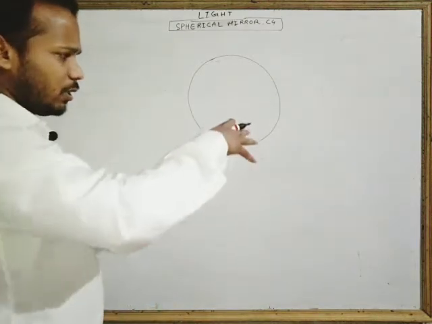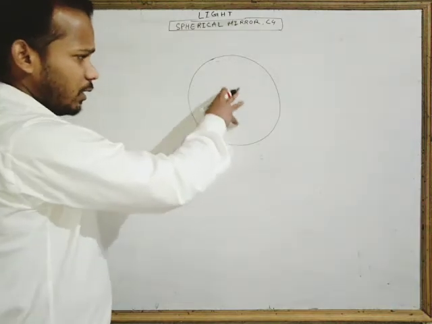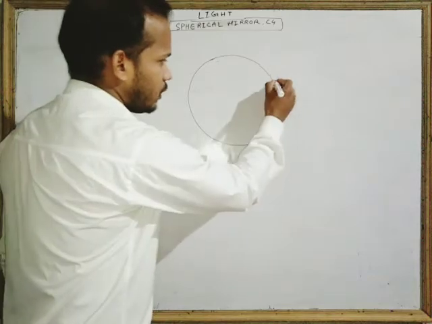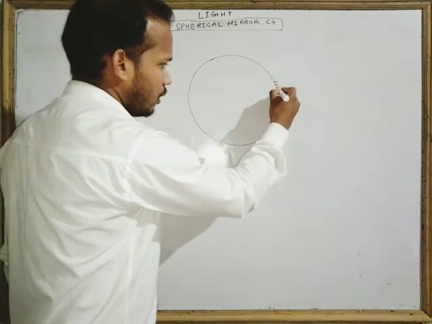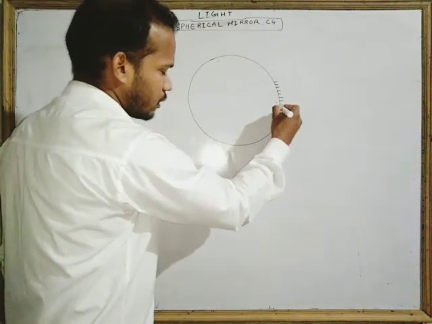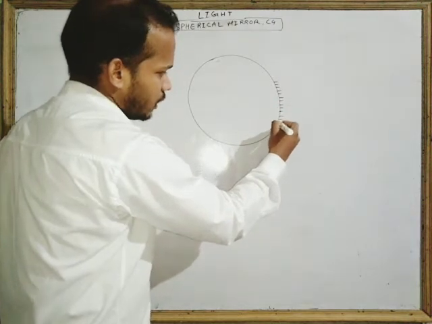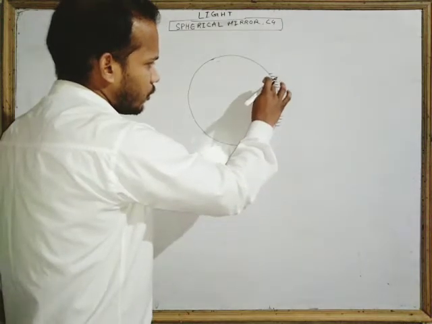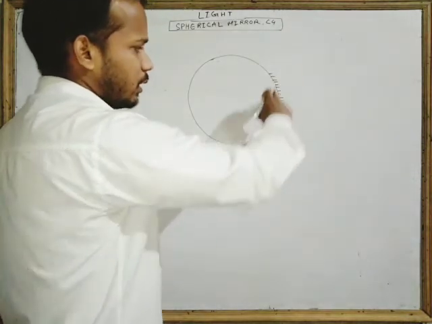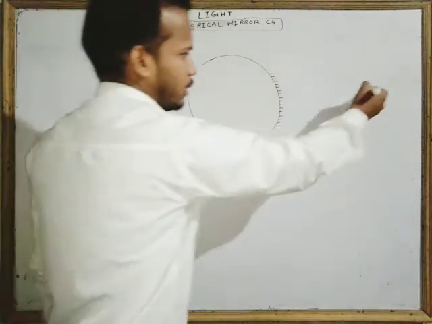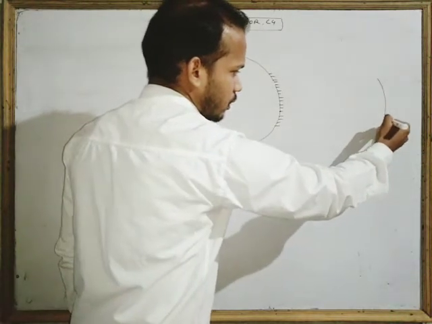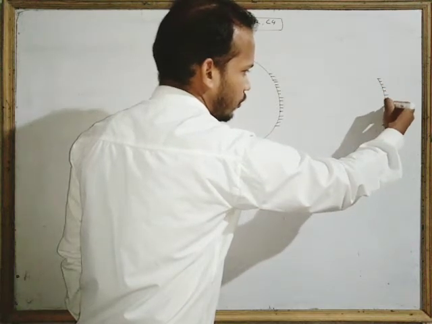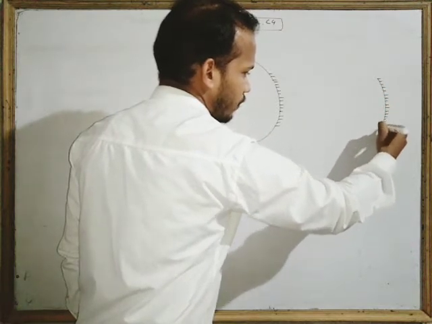So I am drawing a sphere, and I am making both the mirrors in the same picture. Look, from here we start making this kind of diagram for the mirror. This is for the concave mirror. This kind of representation, where the reflecting surface is inward, is called the concave mirror.